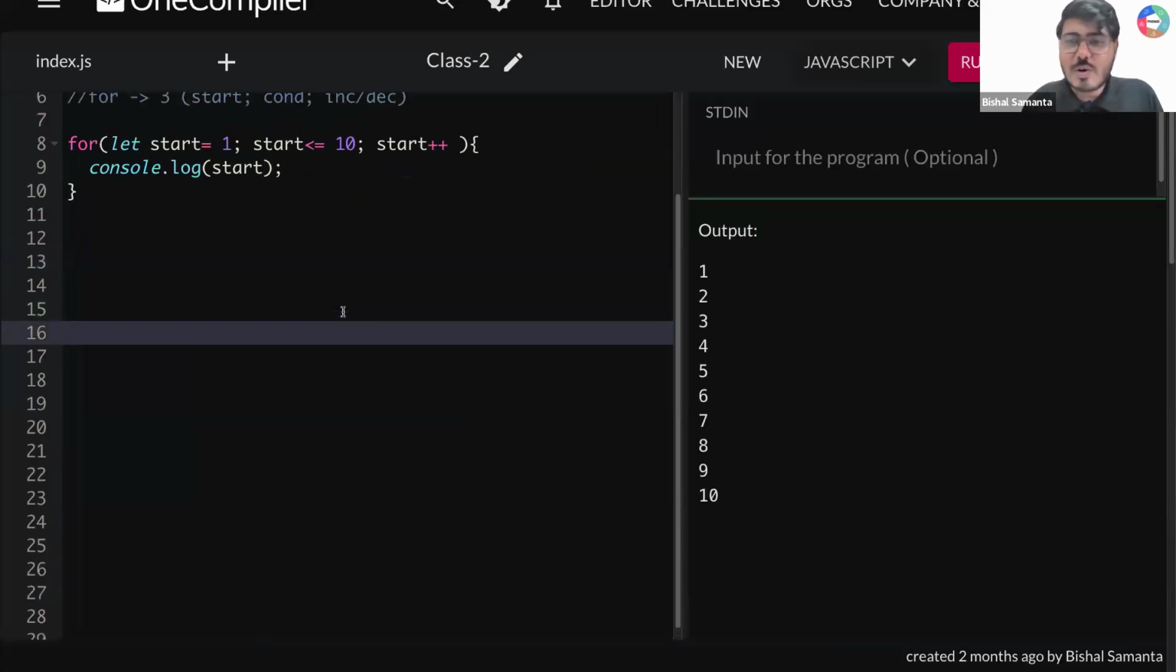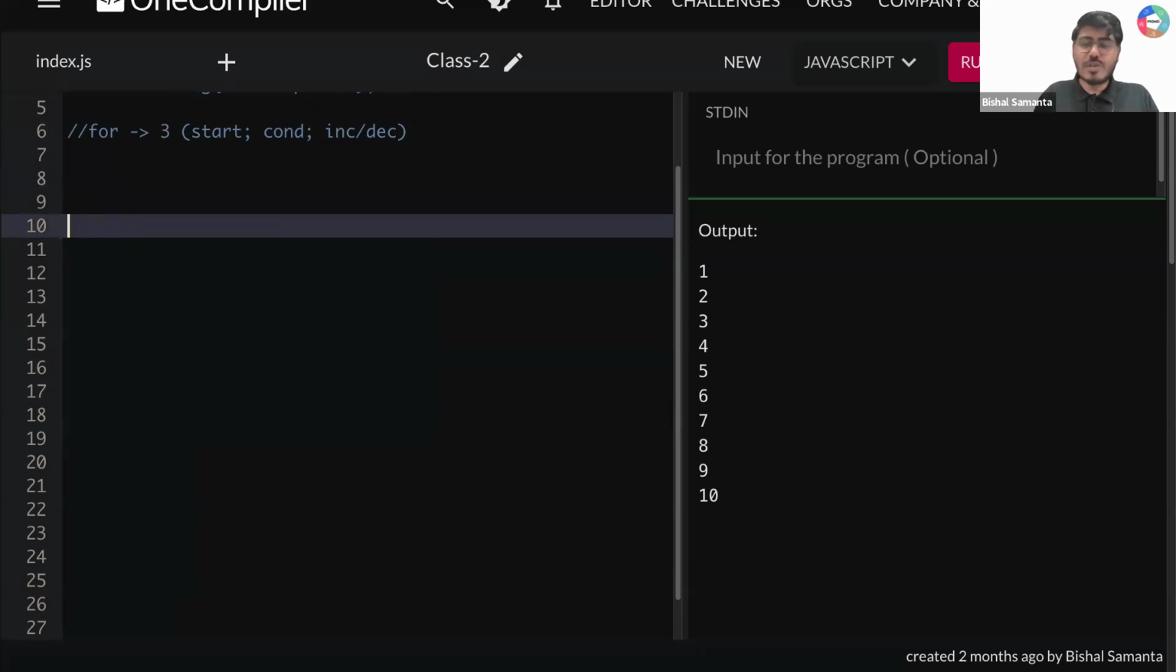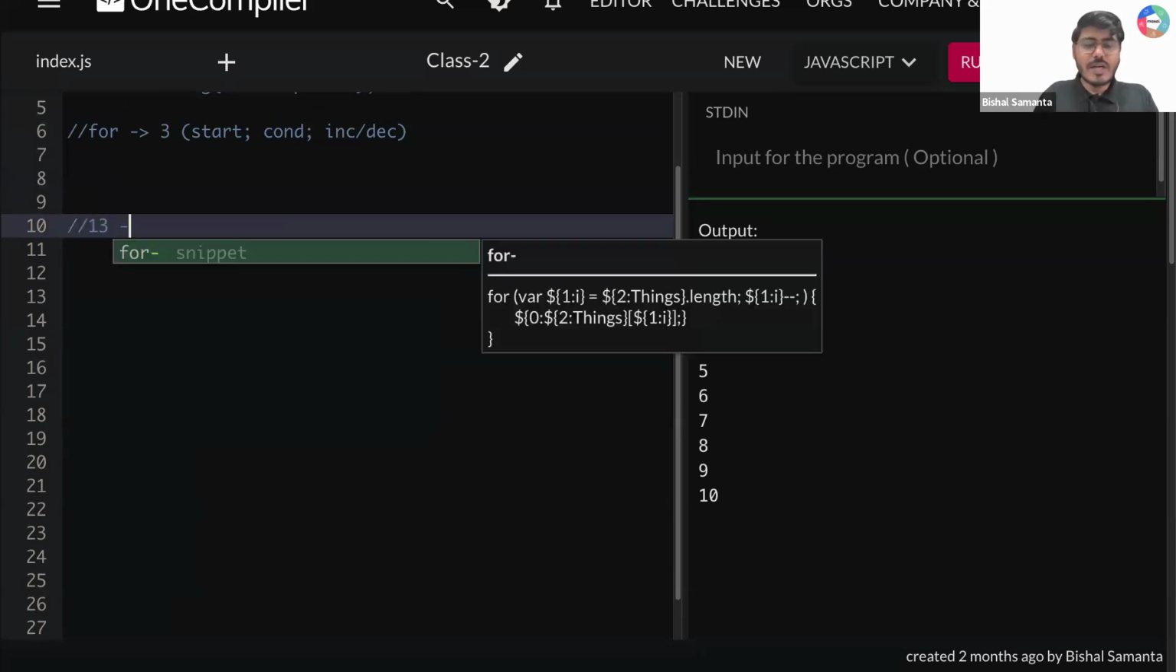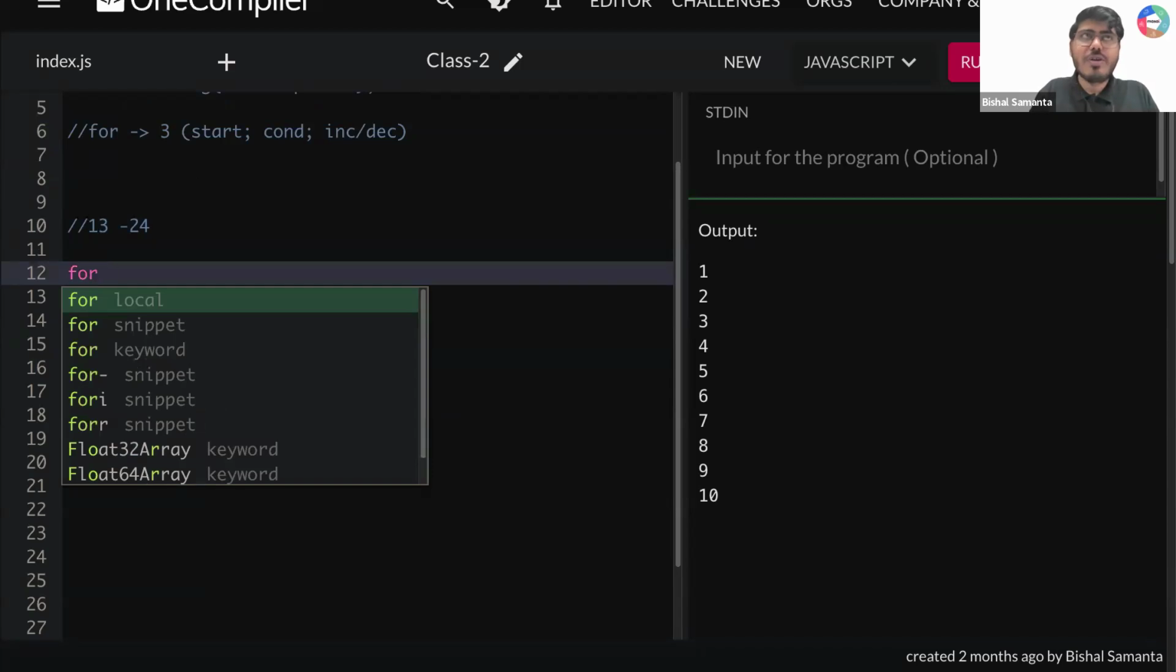Right. Okay. Now tell me one thing, guys. If I write something like that, now let's say my question is that I need to print from 13 to 24. Understood, guys? I don't have to print from 1 to 10. I have to print from 13 to 24. Okay. Now I'm going to write a loop.